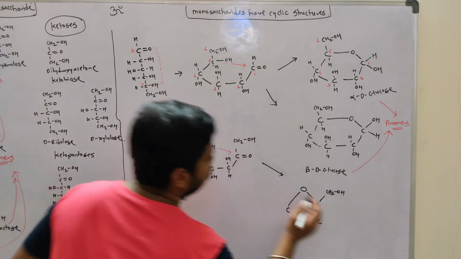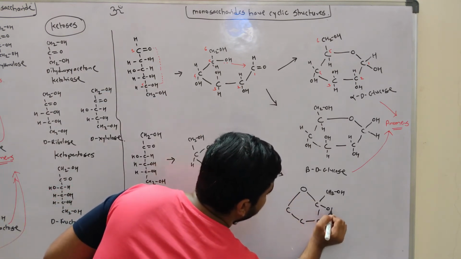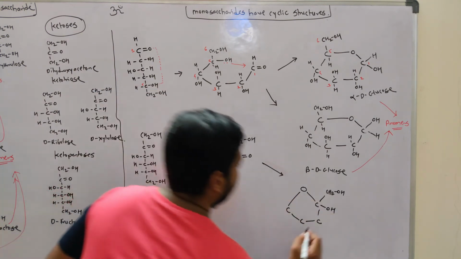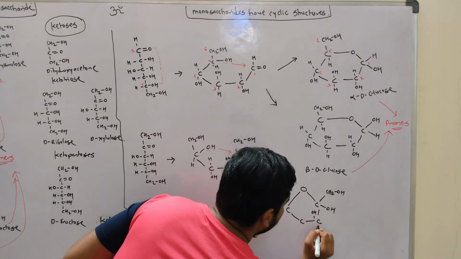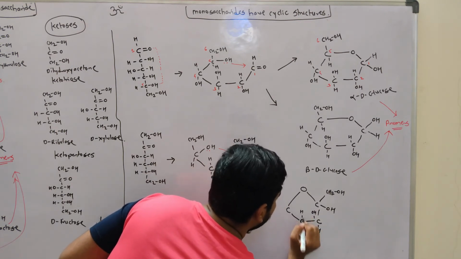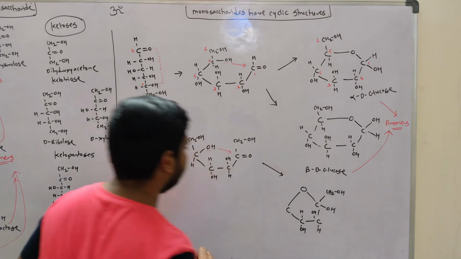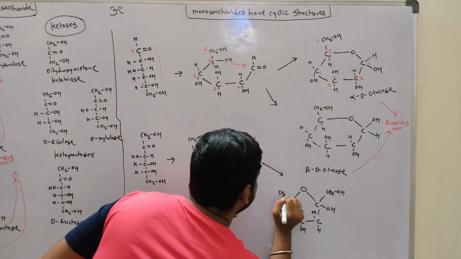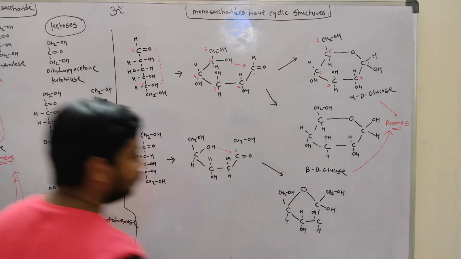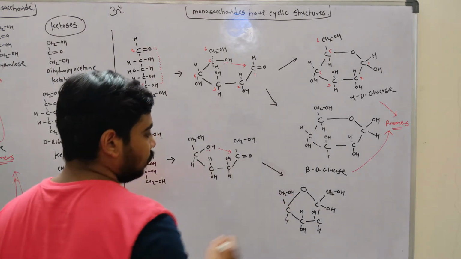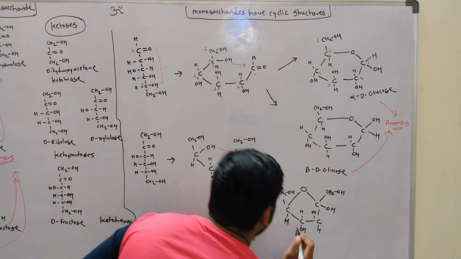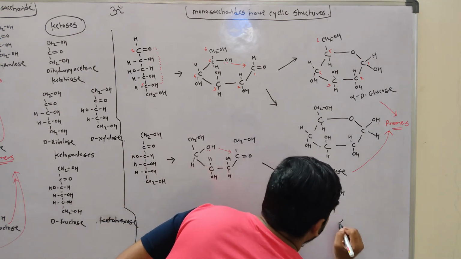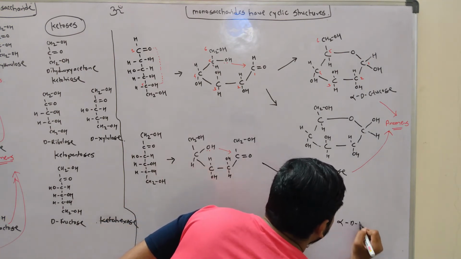So this OH will now double bond O will become OH. Okay, then OH H H OH, right, and here CH and CH2OH. Okay, this is alpha D fructose.